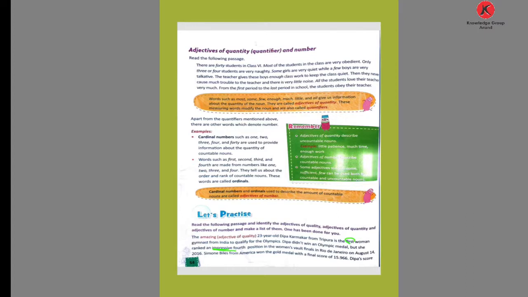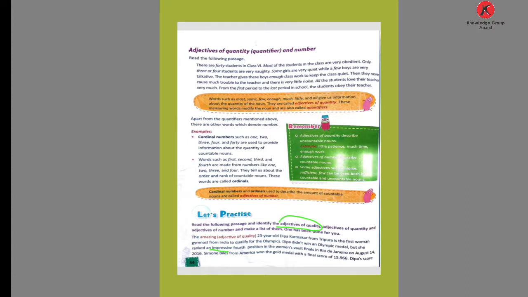Impressive is showing an adjective of quality, just like amazing. Impressive shows quality. Then the next word is given.